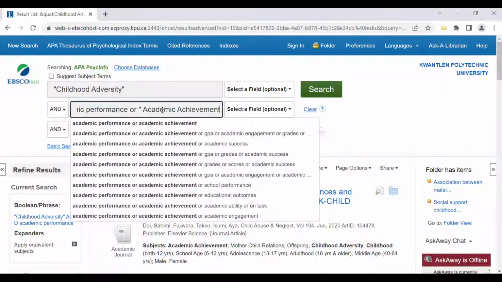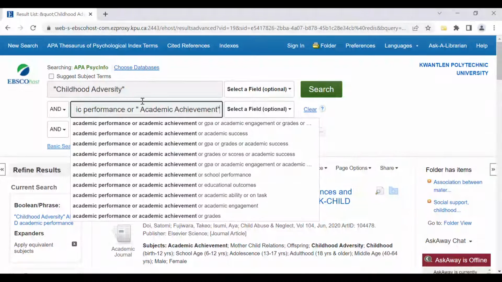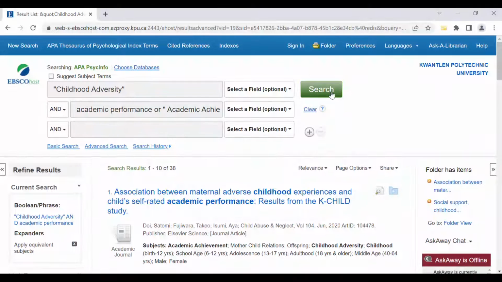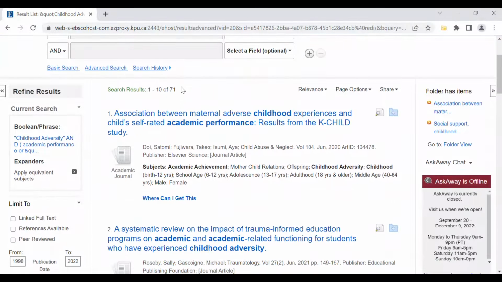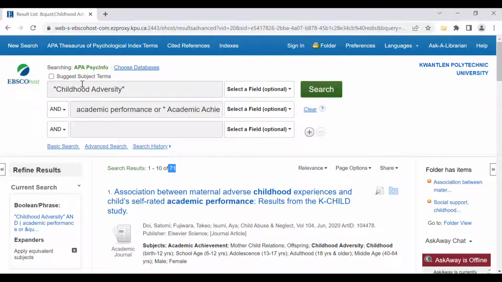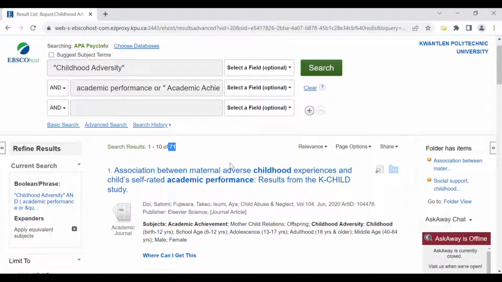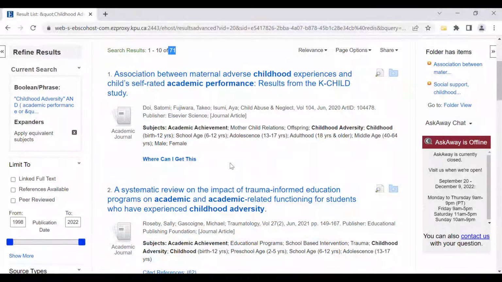So you can use the word or to separate words or phrases that kind of represent the same thing. So then the database is looking for articles that has either of these options. It doesn't have to have both. So now we're up to 71. We could certainly expand this out as well, but for the sake of brevity in the video, let's move on.